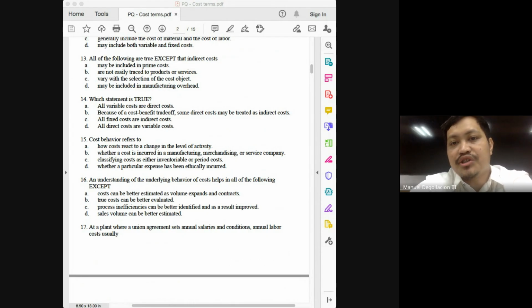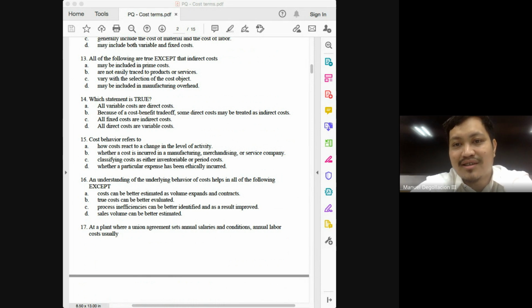Number 14, which statement is true? All variable costs are direct costs? No. Because of the cost-benefit trade-off, some direct costs may be treated as indirect costs. This is true. Let's just go over the rest of the choices.